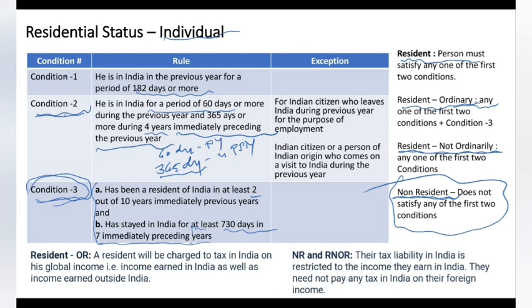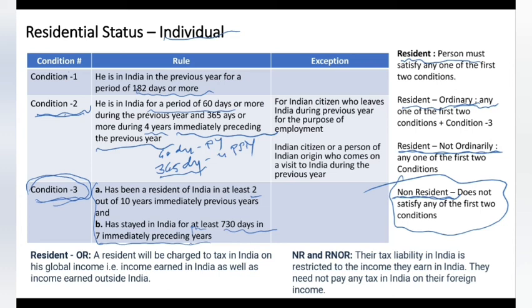Clear on individual? The 3 classifications: resident ordinary, resident not ordinary, non-resident. To call it resident ordinary, you should satisfy any one of the basic conditions, condition 1 or 2, and then condition 3 is a must. To call it resident not ordinary, any one of the basic conditions, condition 1 or 2, if he satisfies, then he will be called resident not ordinary. And non-resident, if he is not satisfying either of the basic conditions, condition 1 and condition 2, done, he will be treated as non-resident.